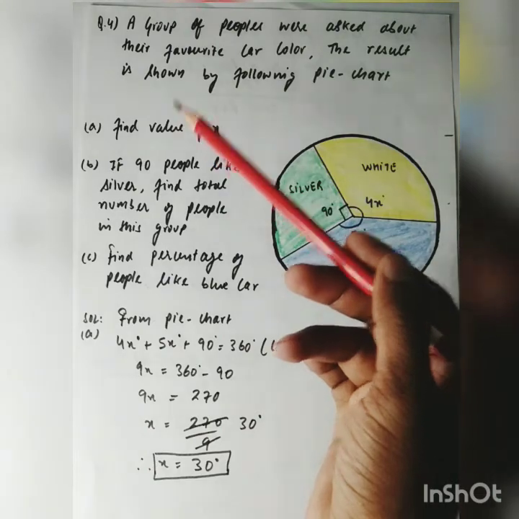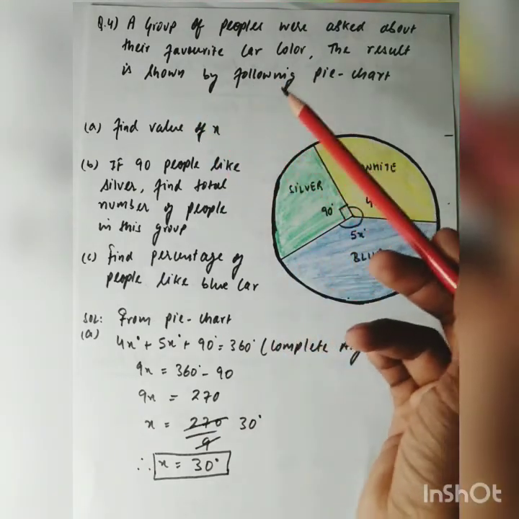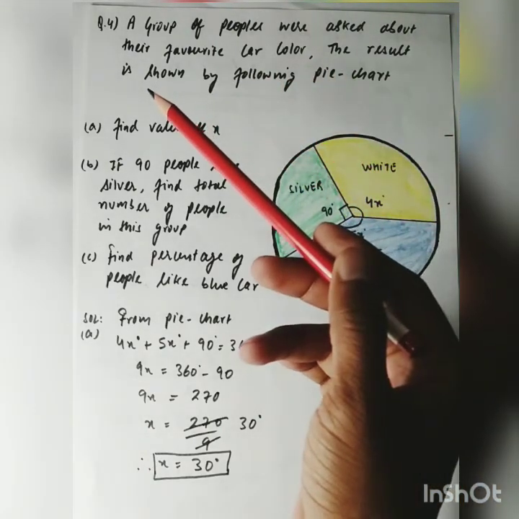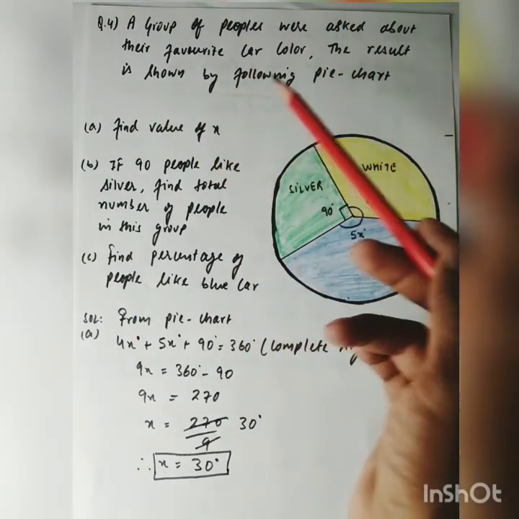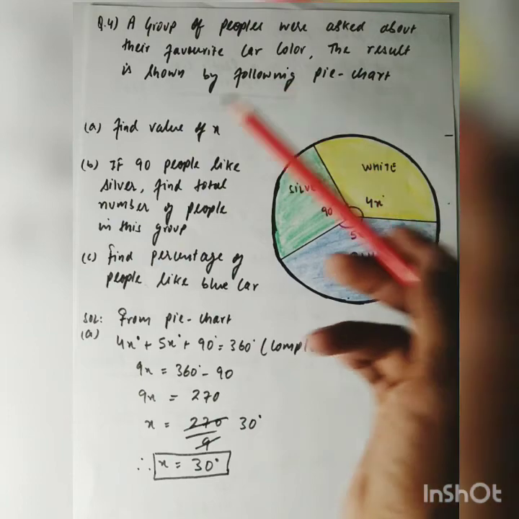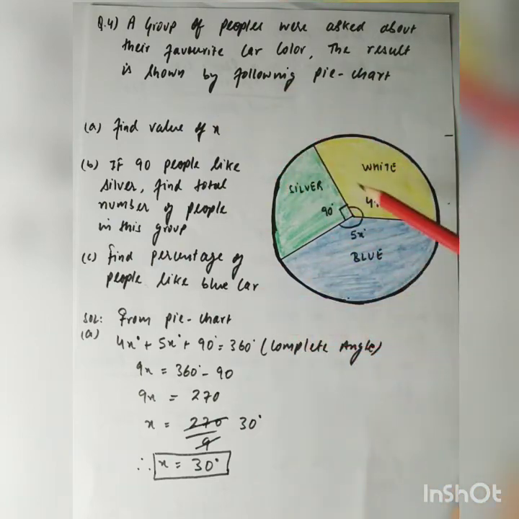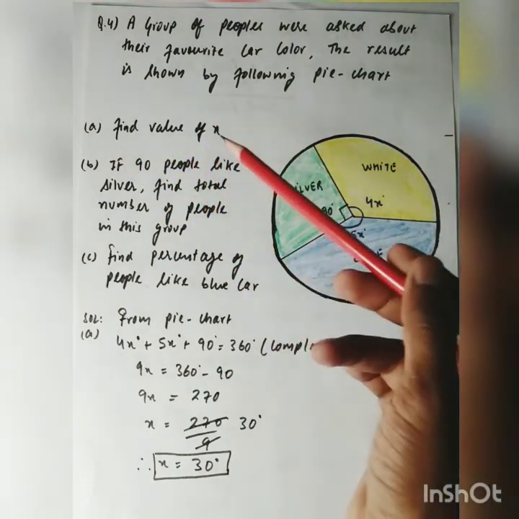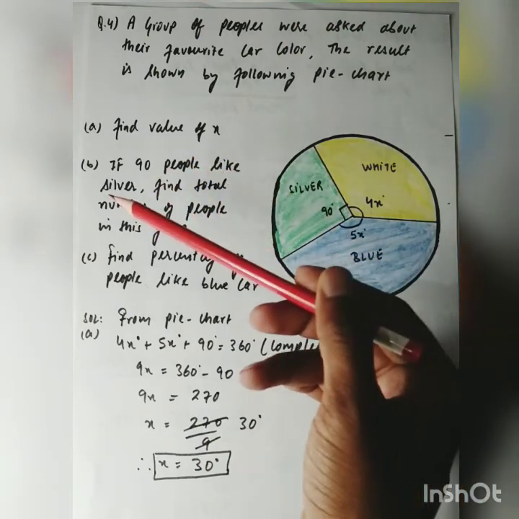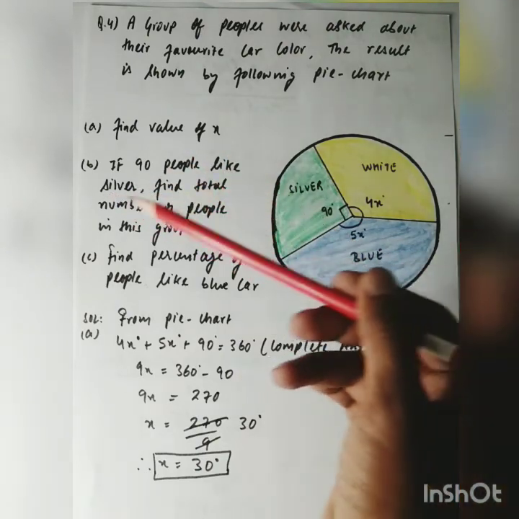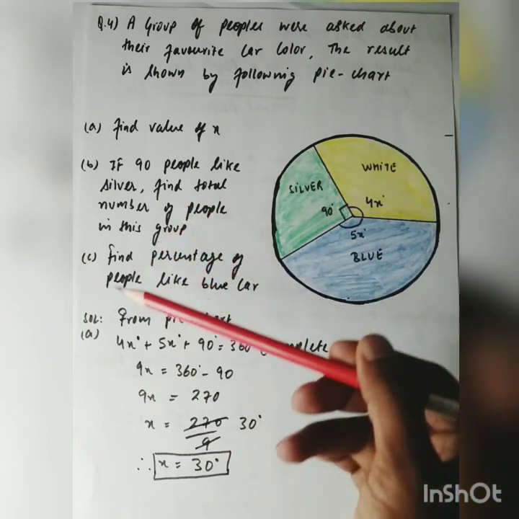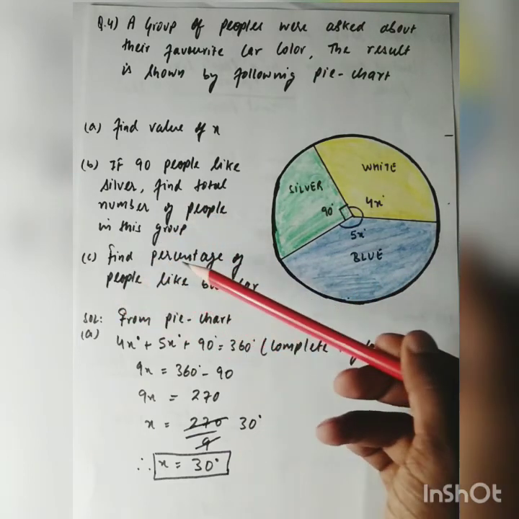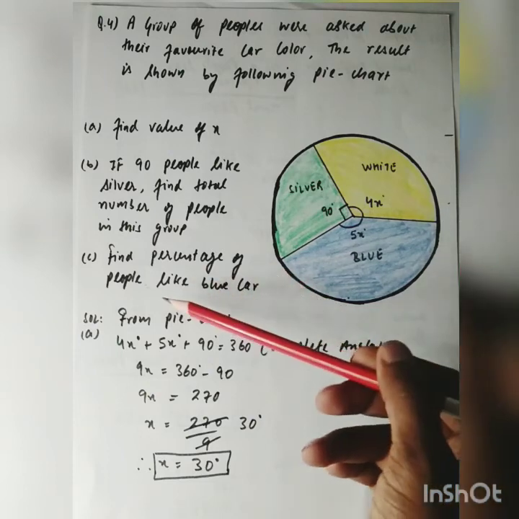Now we will learn how to read information from a given pie chart. The question is, a group of persons were asked about their favorite car color. The result is shown by the following pie chart. A part is find the value of x. B part is if 90 people like silver, find the total number of people in this group. C part is find the percentage of people who like blue car.